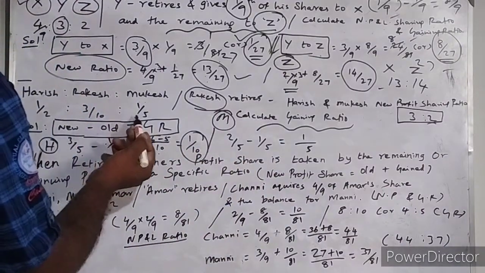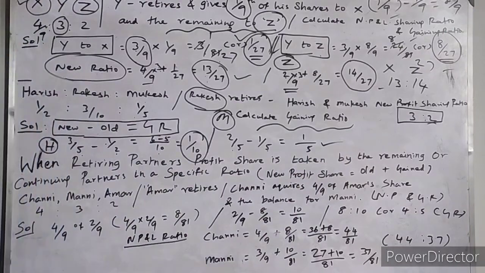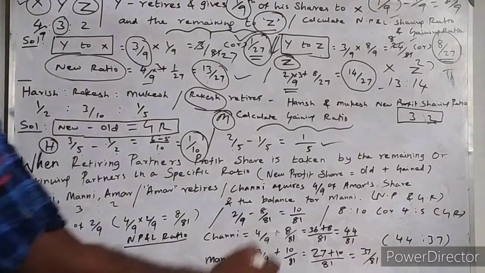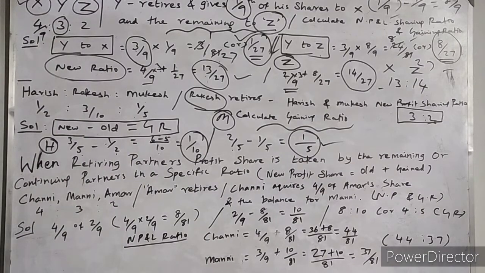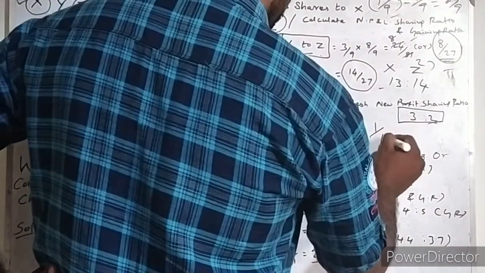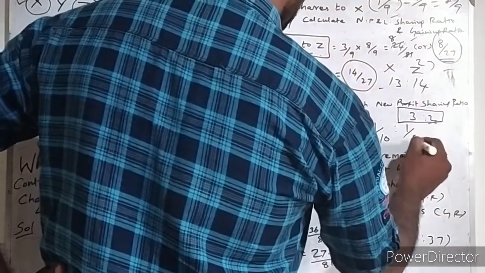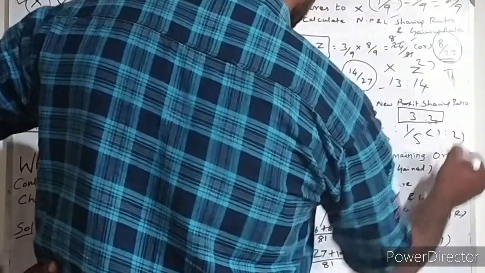Old ratio is 1 by 5. Directly you can get to know 2 by 5 minus 1 by 5 is 1 by 5. So 1 by 5 is the gaining ratio for partner Mukesh. So Haris and Mukesh, their gaining ratios are 1 by 10 is to 1 by 5. If you simplify this, it will come like this, 1 is to 2.